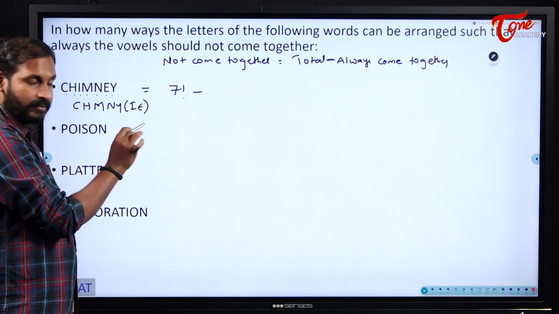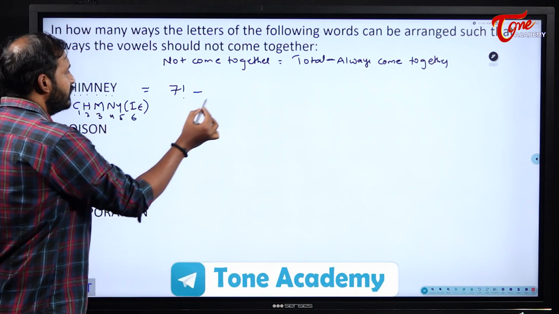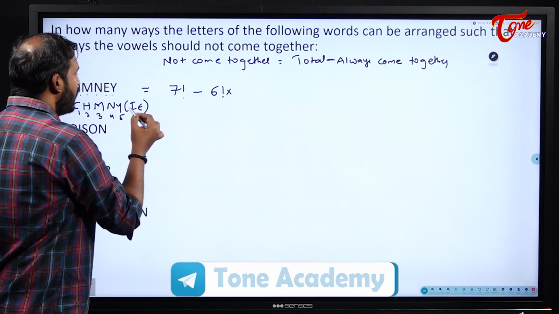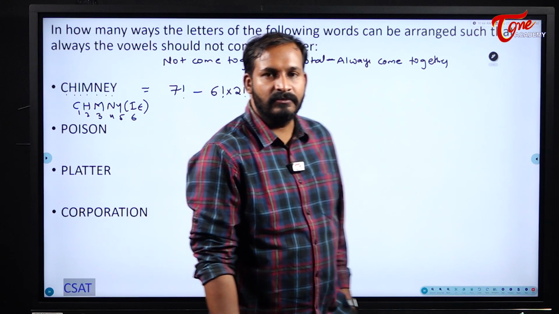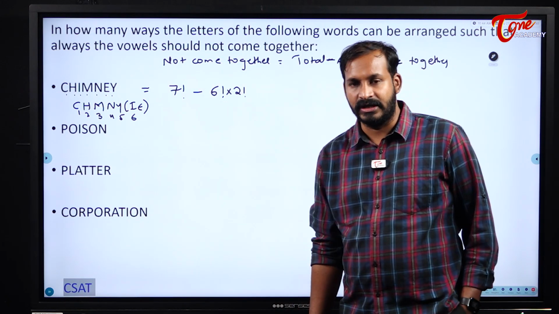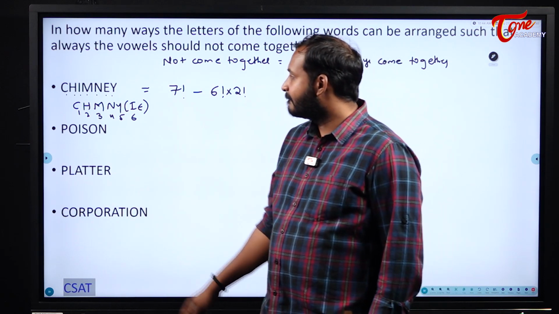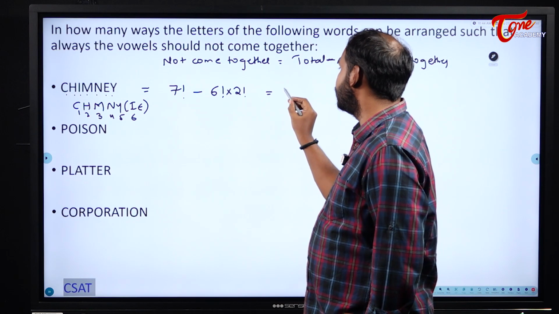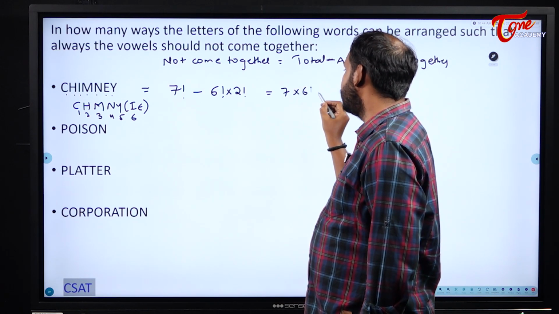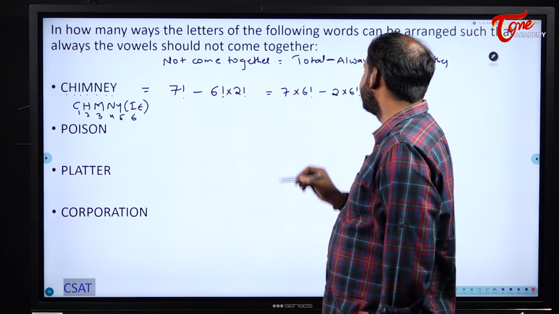I am writing the vowels come together case: 1, 2, 3, 4, 5, 6, so 6 factorial into I and E, which can be internally shuffled in 2 factorial ways. So 7 factorial minus 6 factorial into 2 factorial. Understood, students? What have we done here? Okay, chimney. When you solve it, you can write this as 7 into 6 factorial minus 2 into 6 factorial.